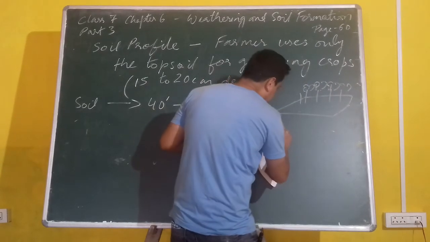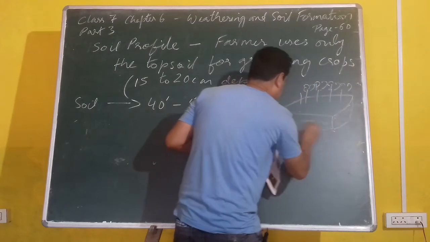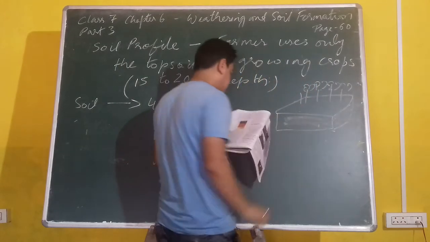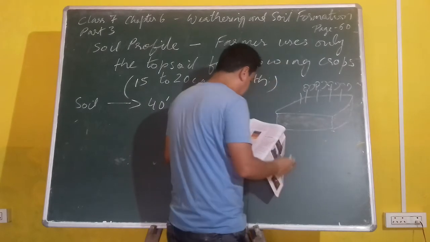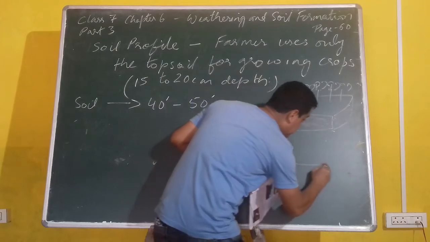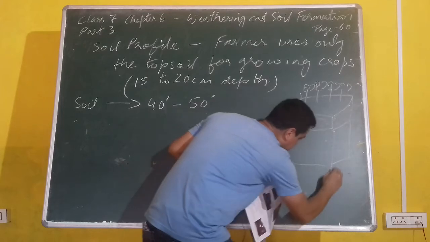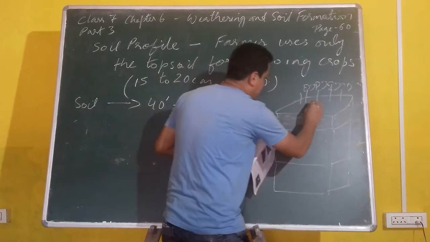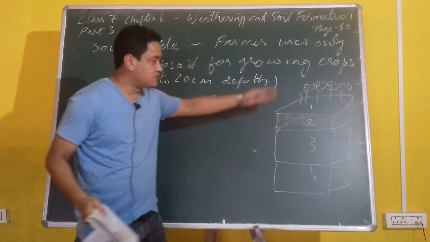Now this area is basically a black area. This is where you find the humus. This is the top layer, the top soil, and this is the subsoil, and this is another layer. So there we have 1, 2, 3, 4 layers of the soil.